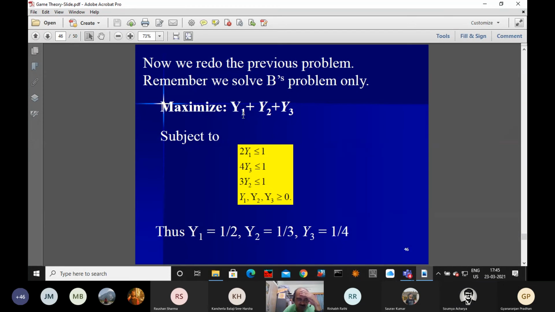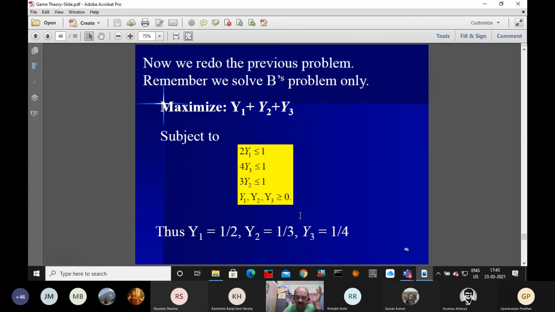Now the small y1 equals half into 12 by 13. How much? 6 by 13. Then next, small y2 is 4 by 13, and y3 is 3 by 13. 6 plus 4 plus 3 together it is 1.